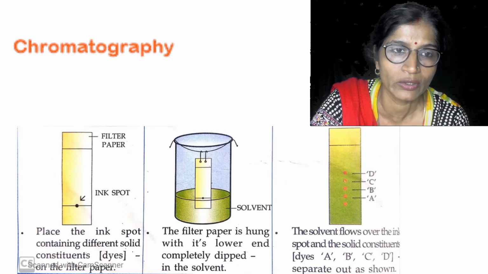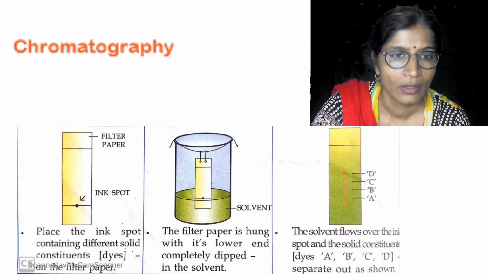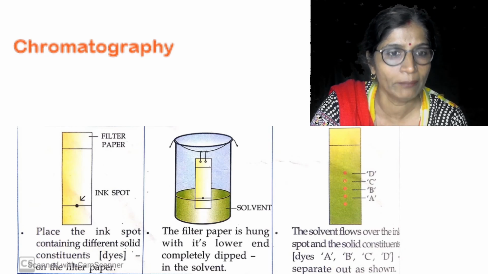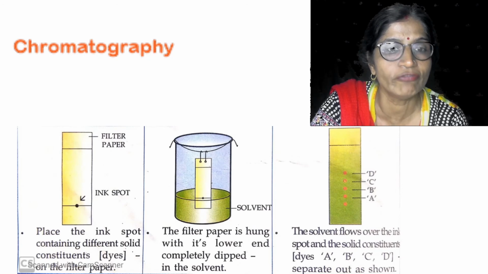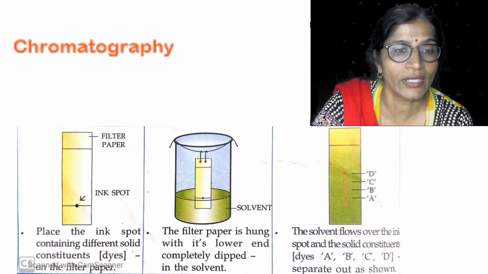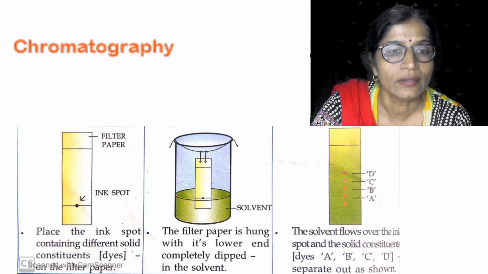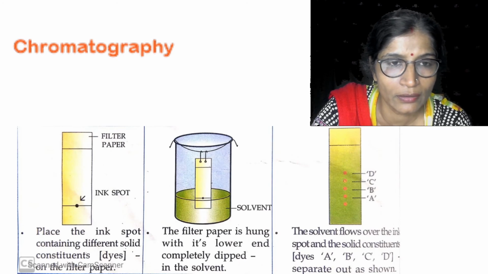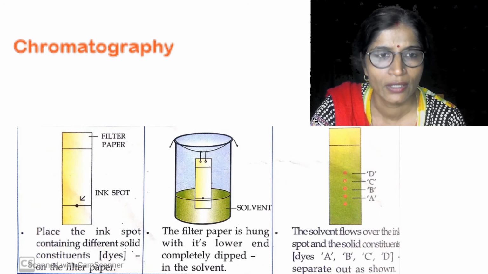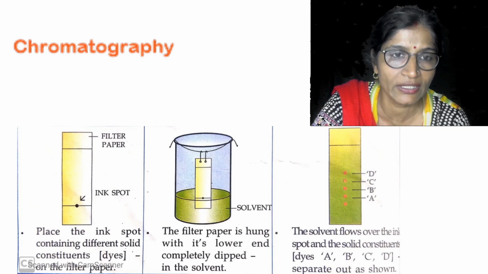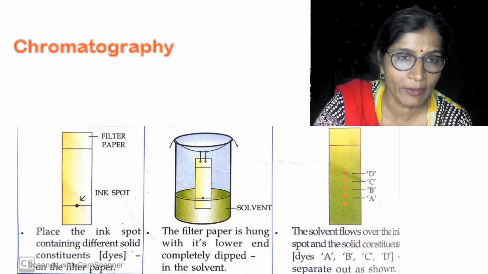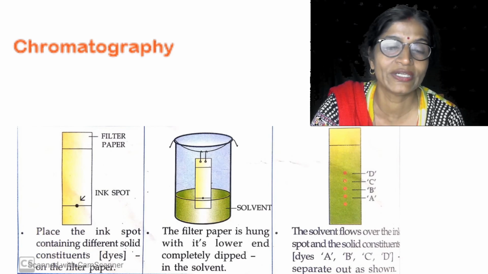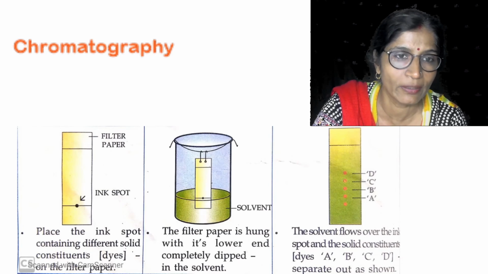The solvent can be water or alcohol. Then leave it for some time. After some time, you will observe that the solvent flows over the ink spot, and you will get 2-3 spots. Whatever the number of components, if there are 4 components, you will get 4 spots on the filter paper. If 5 components, you will get 5 spots on the filter paper.